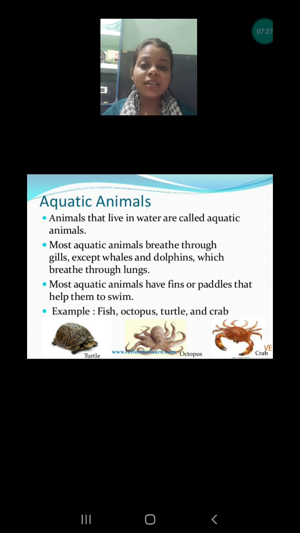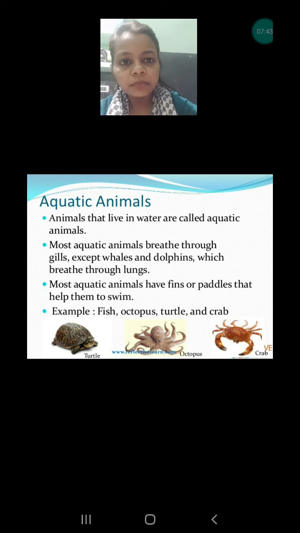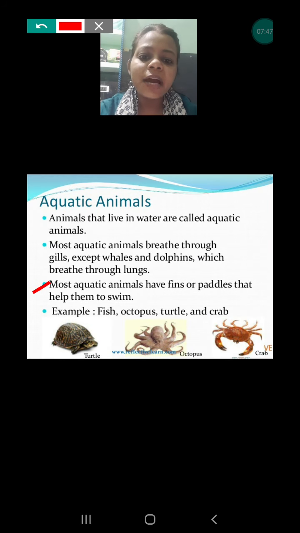Why? Because they are having lungs, and lungs are adapted to take the oxygen from the air. Okay, that's why they have to come out of the water. On another way, dolphin can live on the land also, so they are having lungs as a breathing organ. Next is very important, that is, most of the animals have fins or paddle that help them to swim.